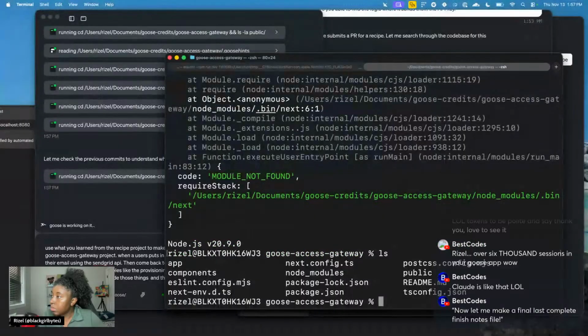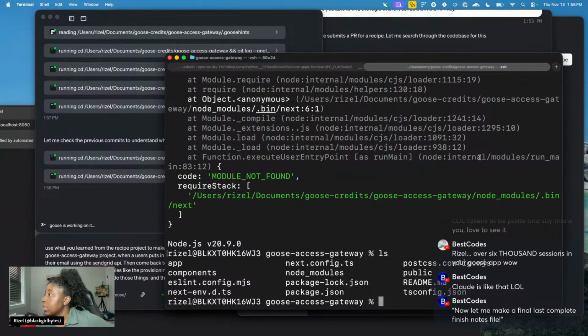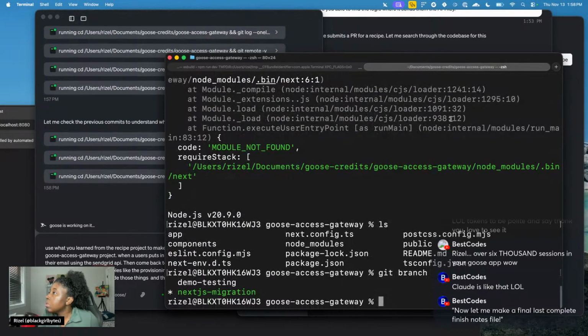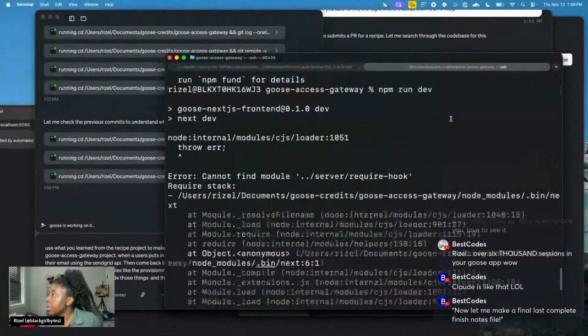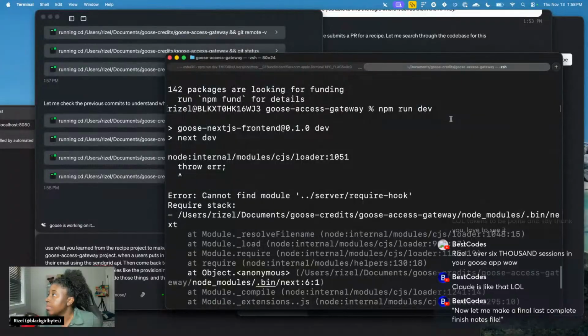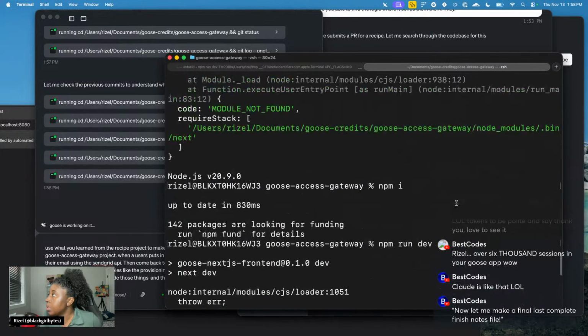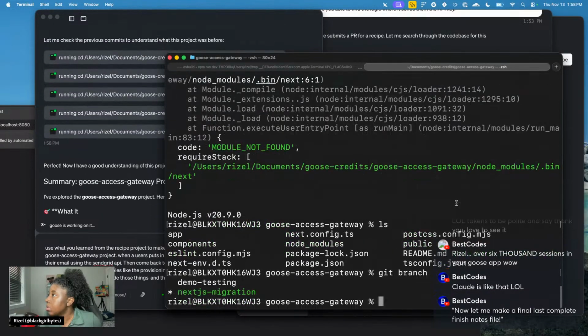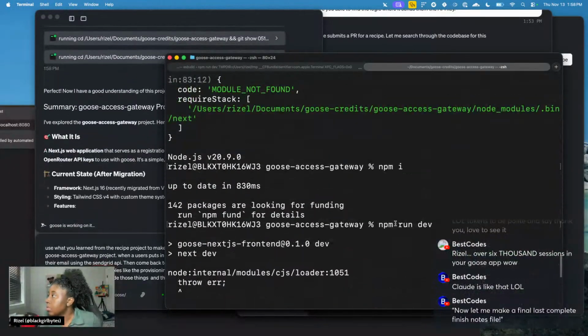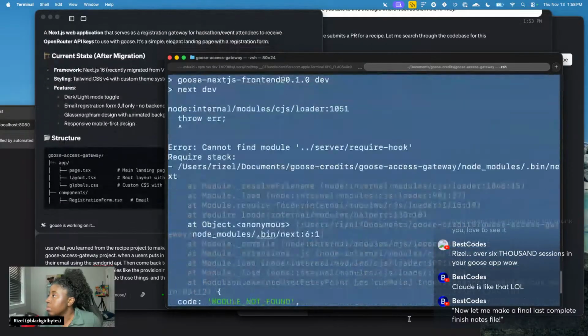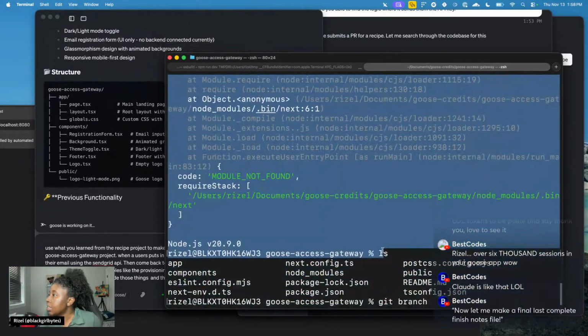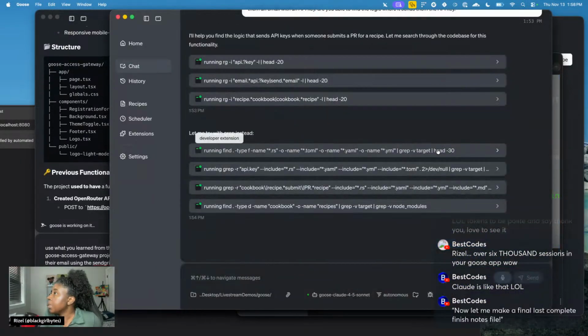What? It doesn't even work? I didn't think to check that part. Git branch. When you migrated, okay, what happened? There's a missing npm. Did we do an npm install? I'm just telling Goose, because I'm lazy. And we only have 2 minutes left.